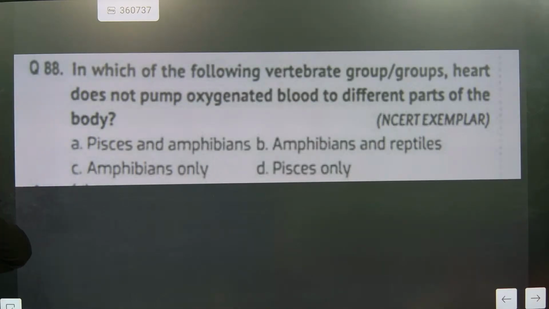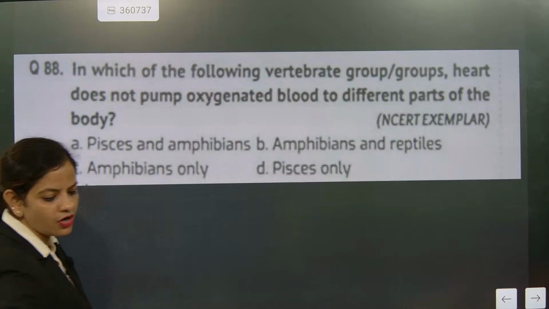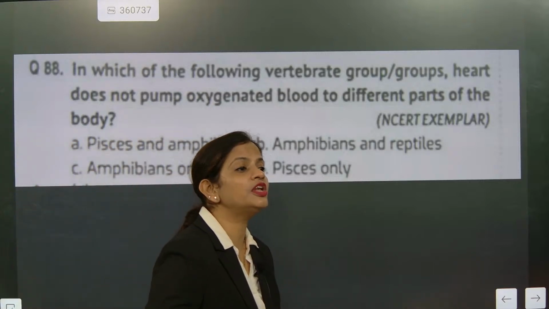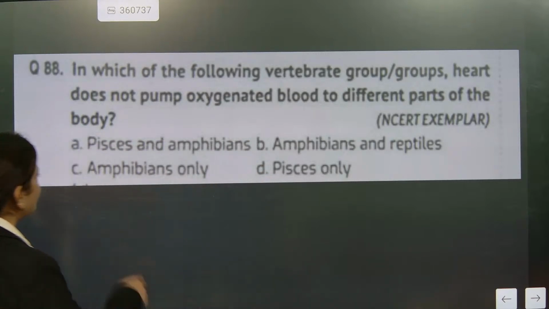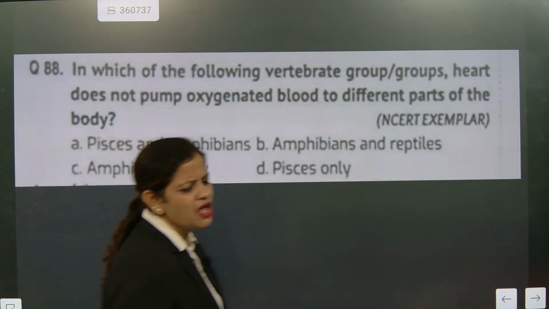Which of the following vertebrate hearts does not pump oxygenated blood? Species and amphibians, amphibians and reptiles, amphibians only, or species only. This question I will also use. The correct answer is species only. Amphibians will never, amphibians are having mixed blood.